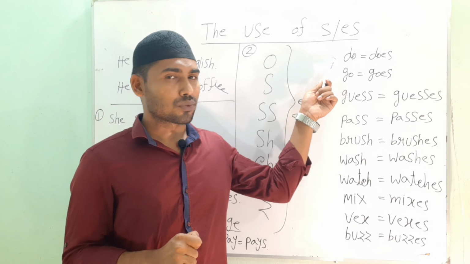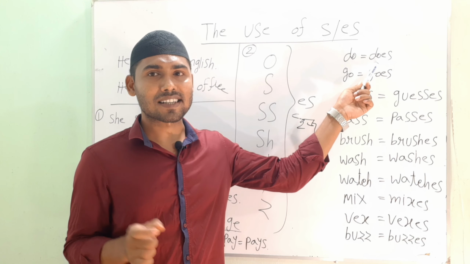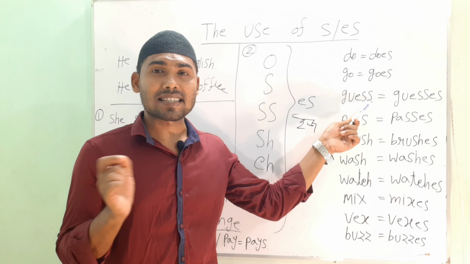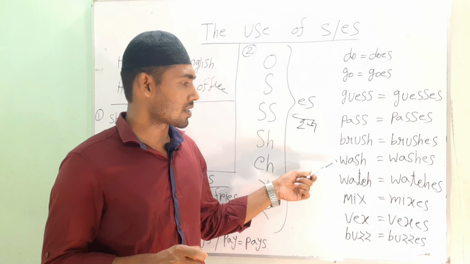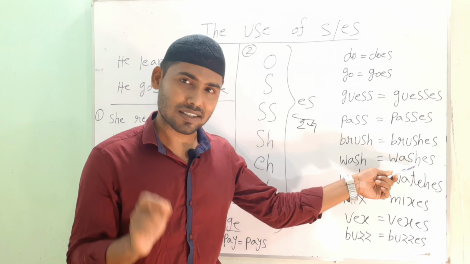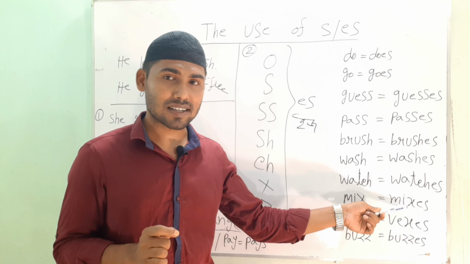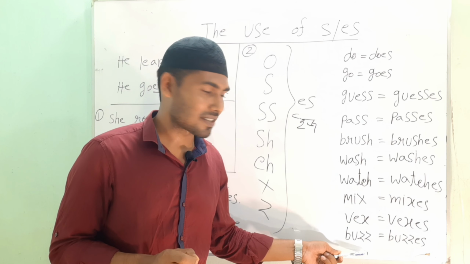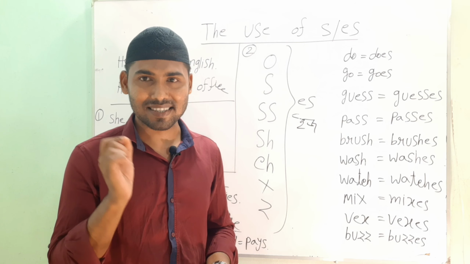Suppose do, the last letter is o, so the verb will take es: does. Guess, the last letter is ss, so the verb will take es: guesses. Wash, the last letter is sh, the verb will take es: washes. Mix, the last letter is x, so the verb will take es: mixes. Buzz, the last letter is z, so the verb will take es: buzzes. We've understood the second part, right?